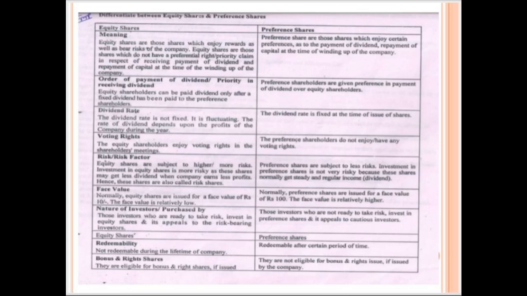Then, on the basis of dividend rate, the dividend rate in case of preference share is fixed. That means dividend is provided to the preference shareholders at a fixed rate, while in case of equity shareholders, dividend may fluctuate. It may increase or it may decrease, depending on the profit earned by the firm.